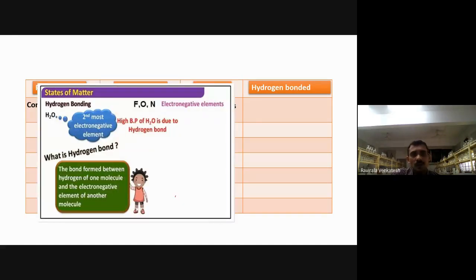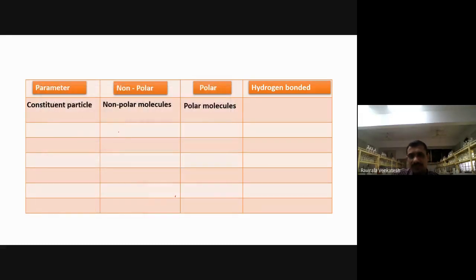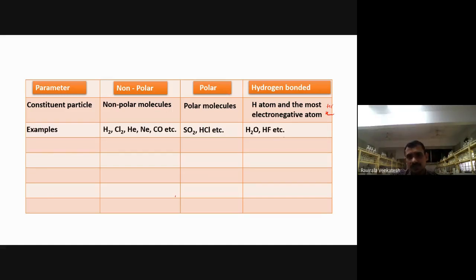Next, finally, the hydrogen bonding between water, which I just showed, so no need to explain again. So these are hydrogen bonding. You can take HF here also, no problem. HF or water you can take here. They come under polar, and they come under hydrogen bonding also. These are the examples. Just now we discussed this one. HF here also you can take.